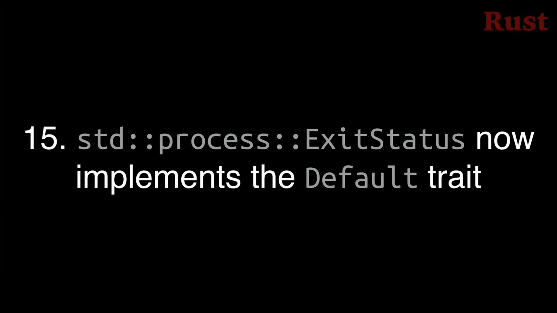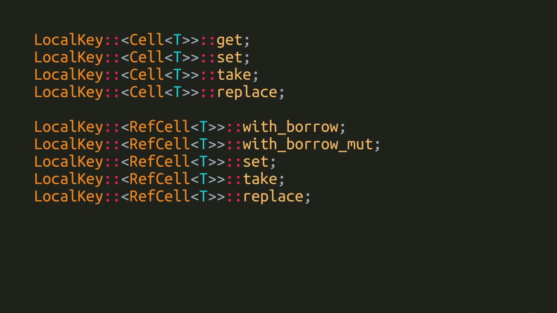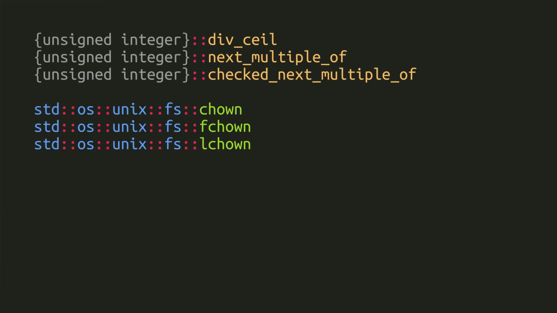Number 15, standard process ExitStatus now implements the Default trait, which is nice because before now there was no way to construct the ExitStatus struct outside of the standard library because it has private fields. Number 16, stabilized APIs. We already went over the thread local APIs that were stabilized, so we'll skip those. That leaves these ones to consider.